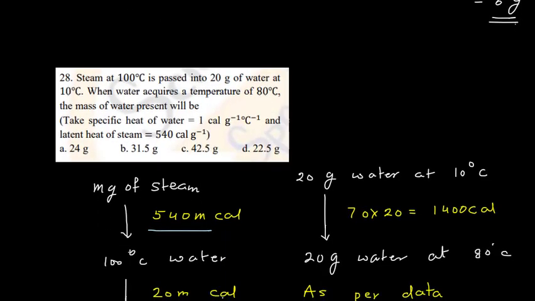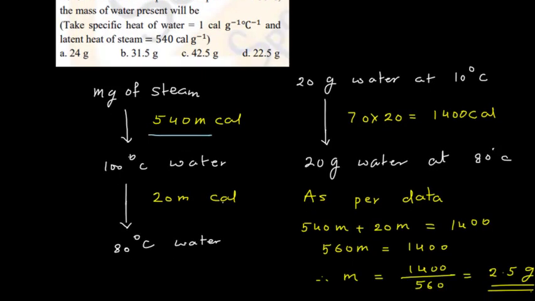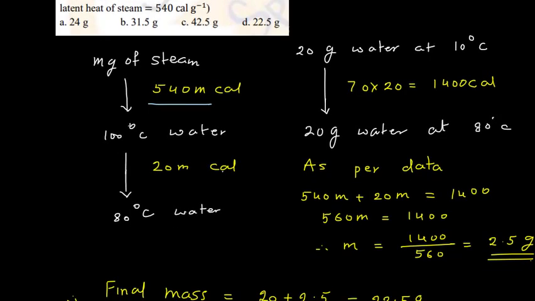So here m gram of steam will first convert at 100 degrees Celsius to water. For that it will release 540 m calorie. 540 is latent heat of steam and m is mass of the steam. So 540 m calorie energy steam will give, and it will come to 100 degrees Celsius water. Now my equilibrium temperature is 80. So again from 100 to 80 degrees Celsius, how much energy will it spend? It is m into specific heat of water which is 1, so m into 1 into 20. There is a change of temperature of 20. So 20 m calorie. So total heat which is supplied by the steam is 540 m plus 20 m, that is 560 m.